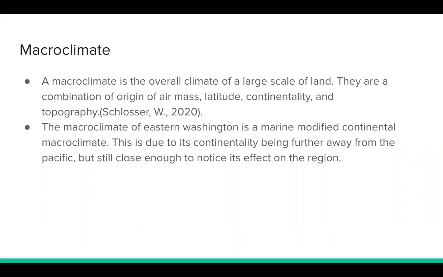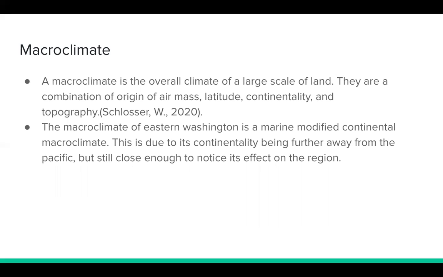In Dr. Schlosser's lecture on climate at Washington State University, he explained that macroclimates are a function of origin of air mass, latitude, continentality, and topography. This means that the microclimate can be defined by the air mass that moves over it, the location in relation to the equator, the distance it is from the ocean, and the configuration of land surfaces.